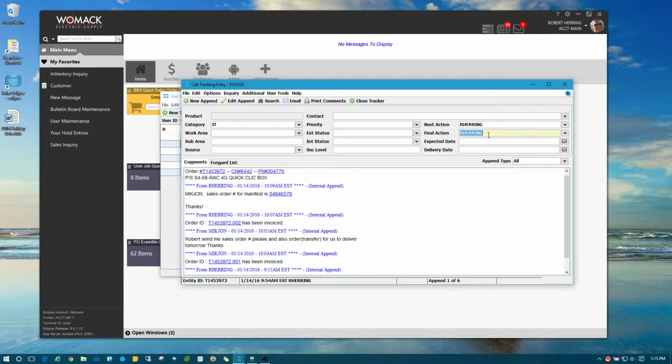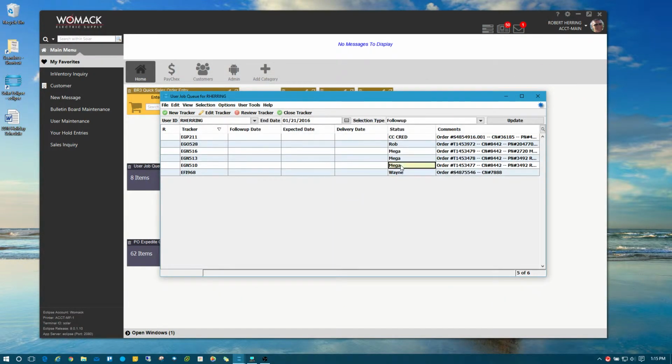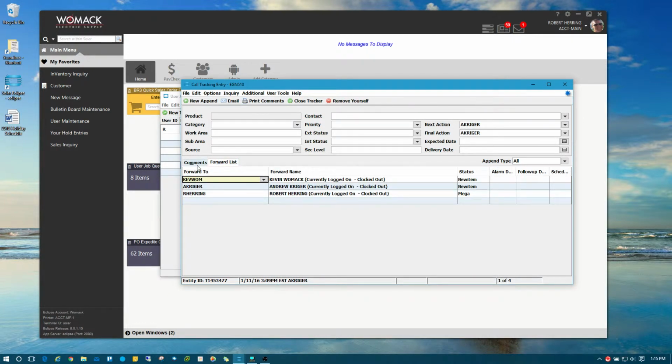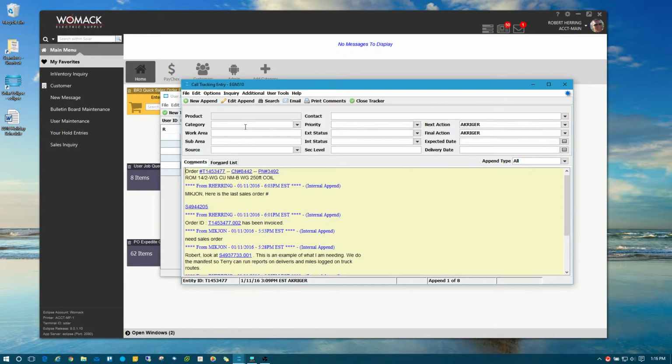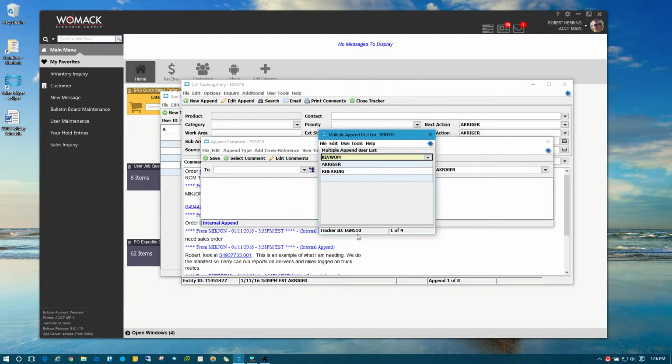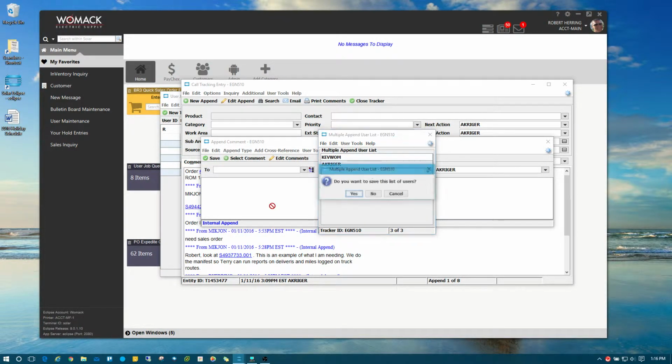If you're not the final action, let's see if I can find one real quick, like this one, and you're done with it, it's your responsibility to notify the users that you're taking yourself off and removing yourself from the for list. So I'm just going to demo that one more time because I think it's important. So what I want to do is I'm going to hit New Append, Edit, New Append. I'm going to notify all the users on this call tracking item besides myself. I don't need to be notified.